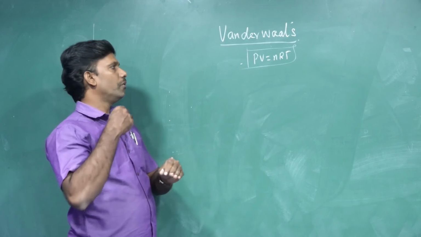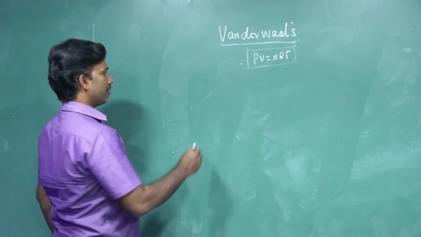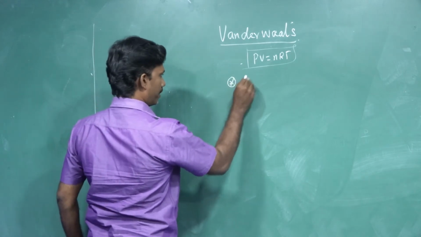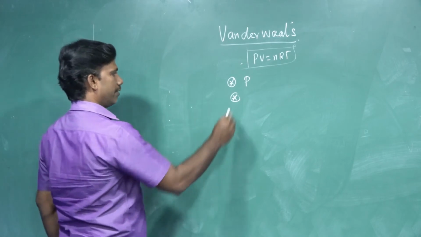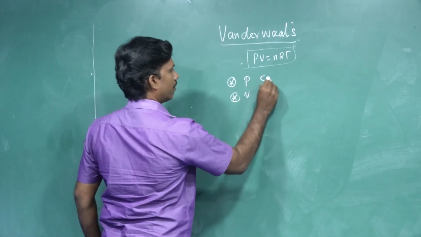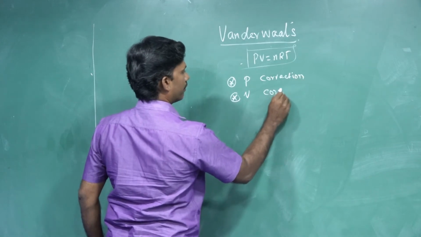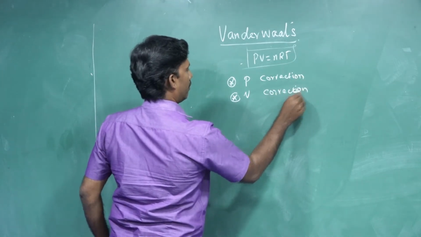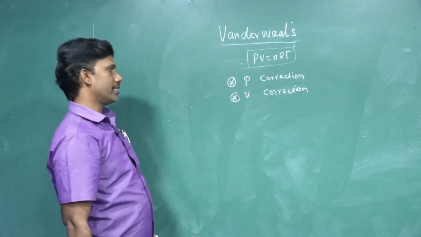So he made some alterations. First of all, the trouble is in pressure and volume. He made two corrections: a pressure correction and a volume correction. After these corrections, he altered the main gas equation.